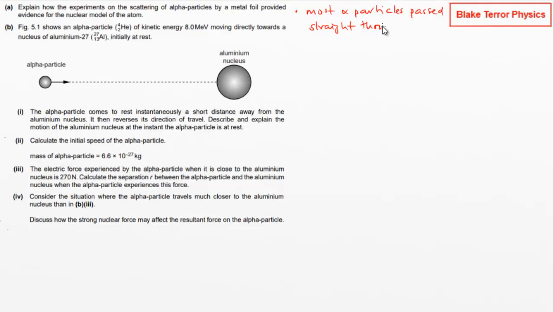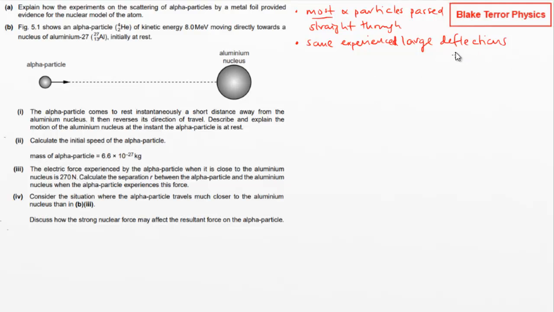And then we've got that some experienced large deflections. You don't want to say reflections, because there's no reflection happening. It's either a scatter or a deflection.